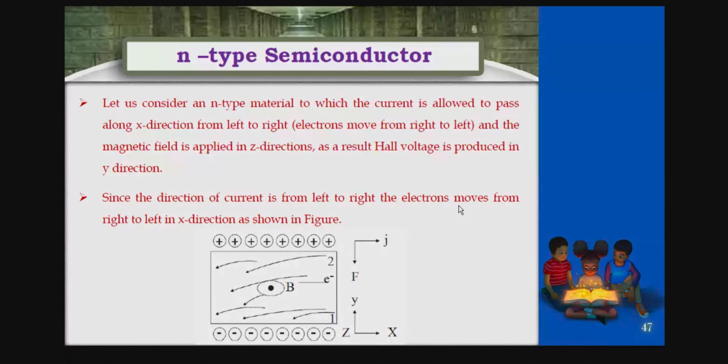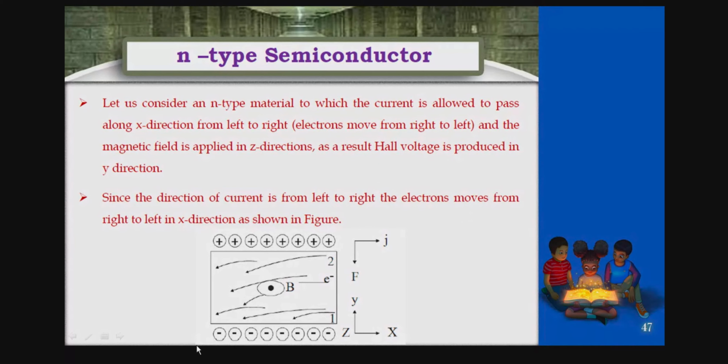Now, taking an n-type semiconductor, how is the current produced in that? Firstly, the conclusion of this Hall effect is to distinguish between n-type and p-type based on the current flow in the semiconductor. Now he has taken a simple experiment here.